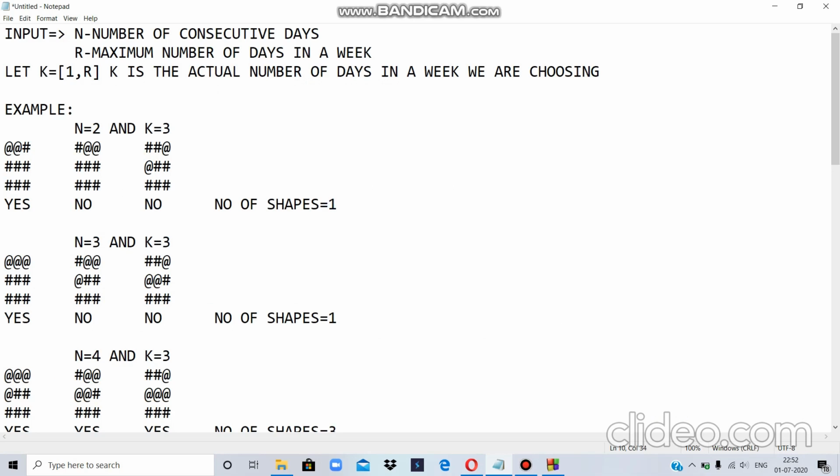Moving on to another example, if I increase n by 1, now I have to paint 3 blocks for the same k. I will get these 3 things. First case, I will again take it as a yes, because this is a valid shape, as all 3 are common with each other. Now moving on to the second one, this is no.